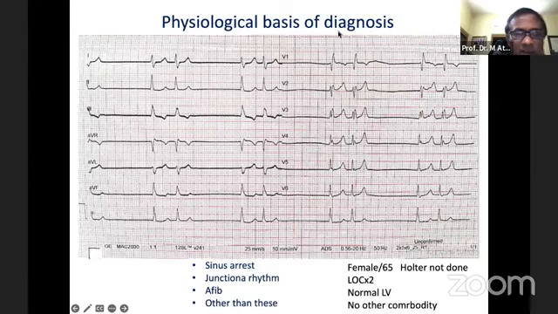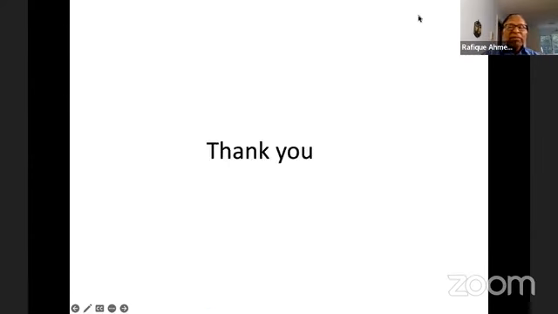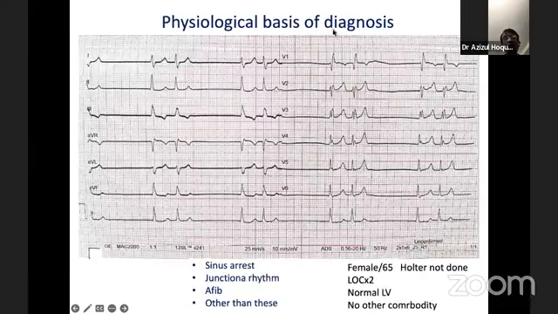Rofik bhai, I have one comment. I agree with you, but another possibility is that those two grouped beats could be ectopic beats. It definitely starts with a junctional escape, then one ectopic beat that conducted, but the second one blocked, and then again it goes to junctional. But we don't see any distortion on the T wave. That was the problem.